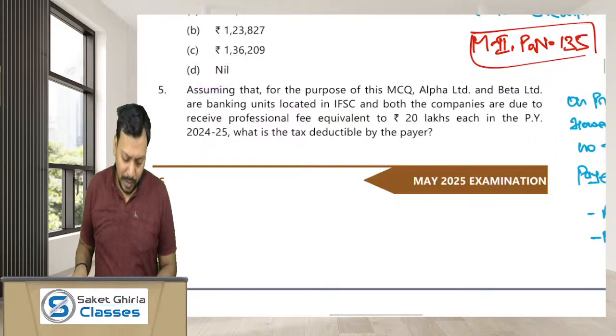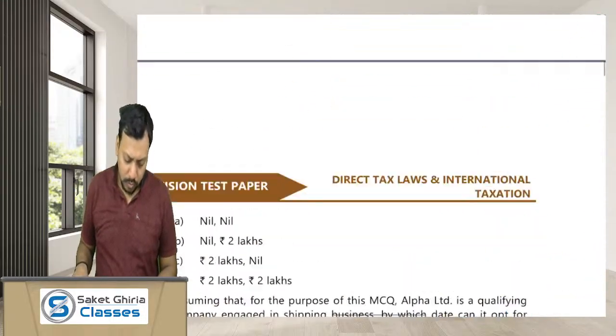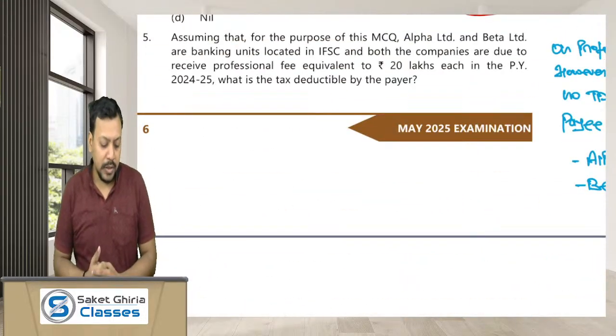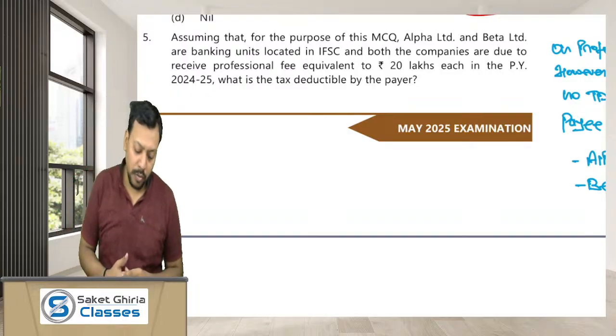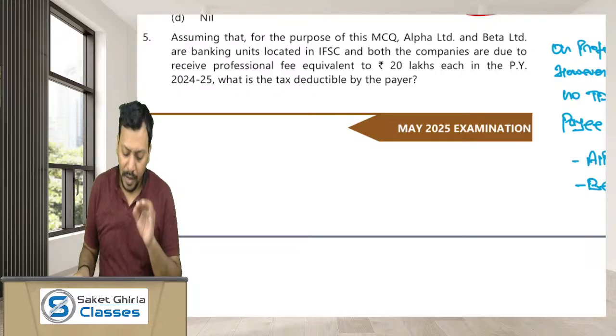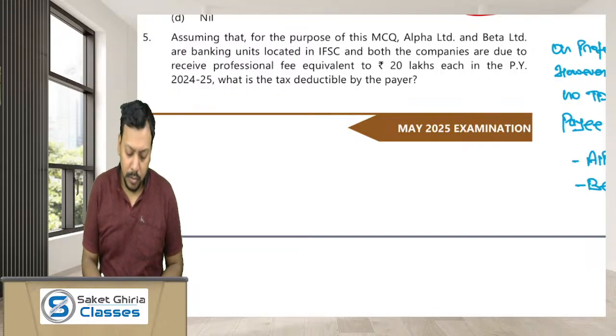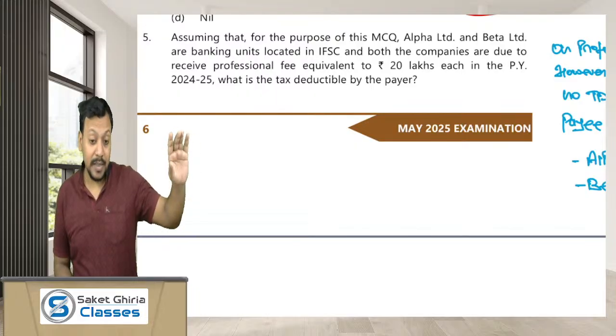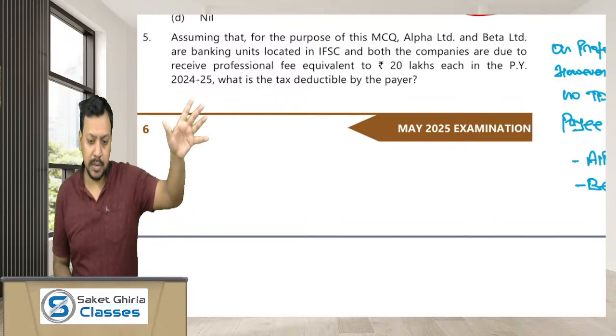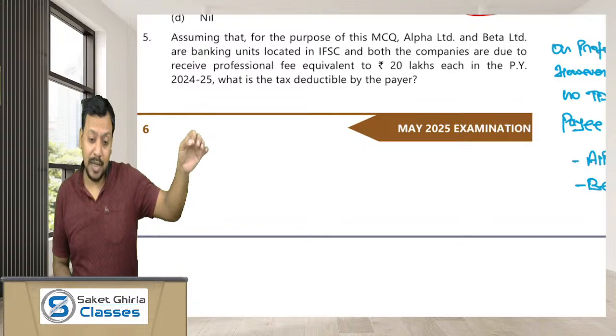Okay, the last question, I think, there are two more questions. Question number 5. Assume that for the purpose of this MCQ, Alpha and Beta are the banking units located in IFSC and both the companies are due to receive professional fees equivalent to 20 lakh in the previous year. What is the TDS liability by the payer? Alpha and Beta have provided some professional services to some person and the payer is liable to make TDS.